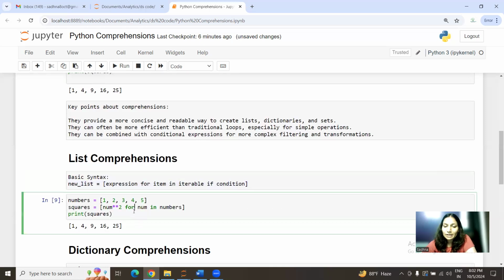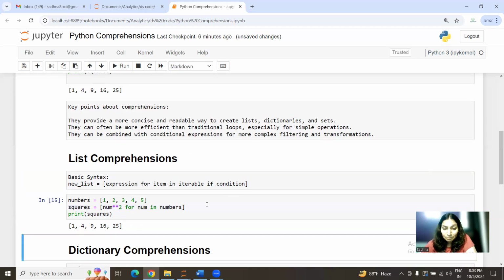For example, here we are squaring each number available in the list. So it's expression, for loop, then the list which we have created, with number as a temporary variable. No condition was required, so we simply added this.